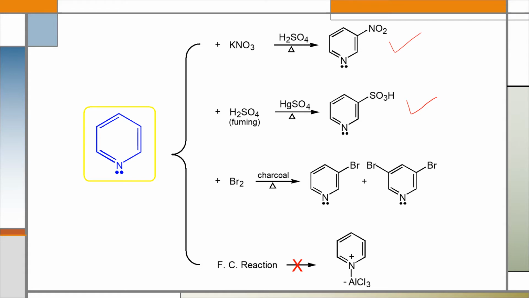One is 3-bromopyridine and another is 3,5-dibromopyridine, due to polyhalogenation of pyridine.